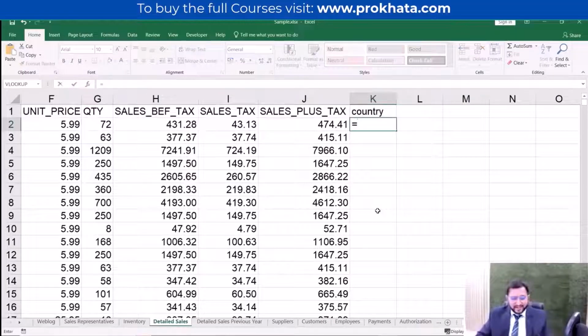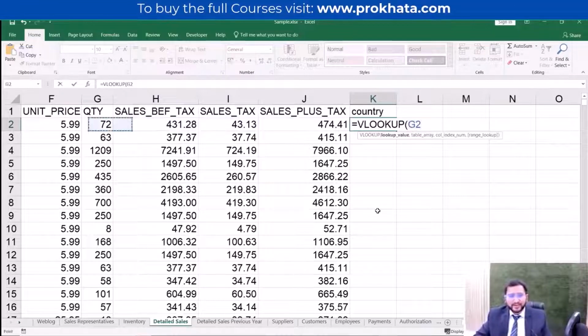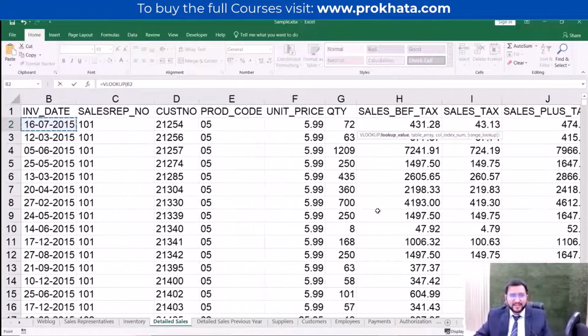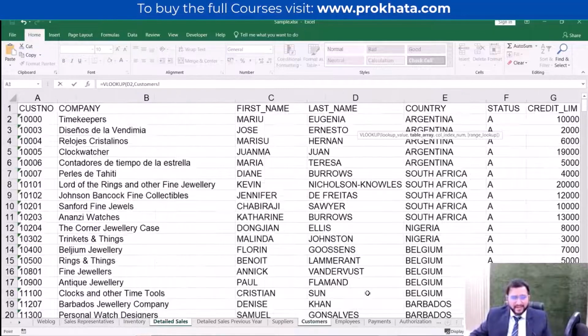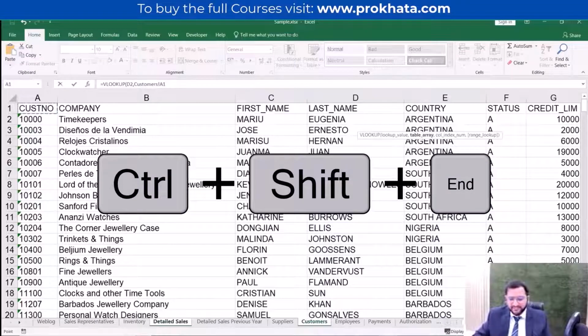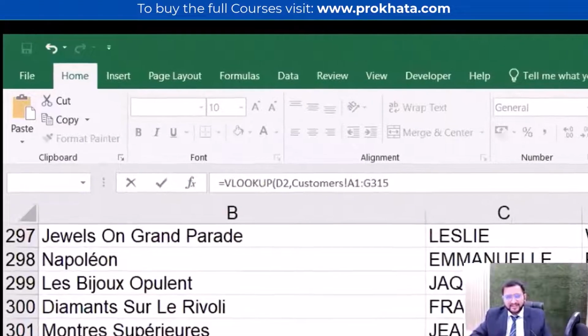Okay, so let's see VLOOKUP. I think you must all know this VLOOKUP, but let's revise how it works. What we need is the lookup value. What is the lookup value? We can find customer number here, so it can become our lookup value, comma. Next, it is asking for the table array. So I will select this customer sheet and press Control Shift End. With the help of this, I can select the whole table. This is like a shortcut.